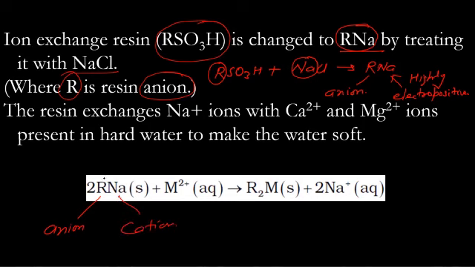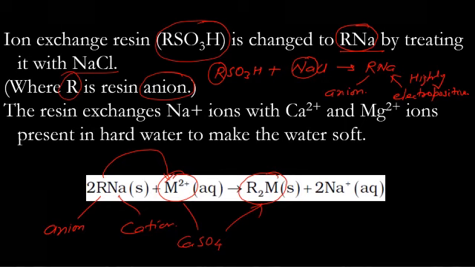Now, this anion gets attached to the metal, and you get R2Mg. So again, the impurity gets converted to another compound, and the hardness is removed. Because we are using resins here for ion exchange, this method is known as the cationic resin method or ion exchange method or the resin method.